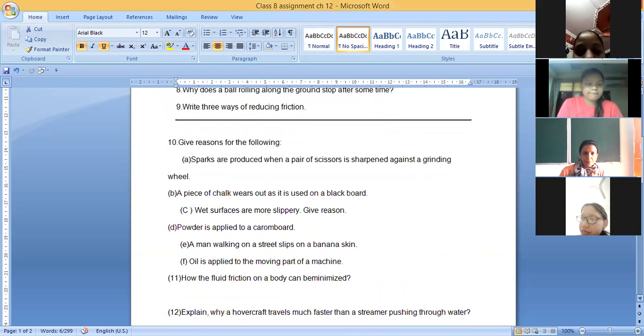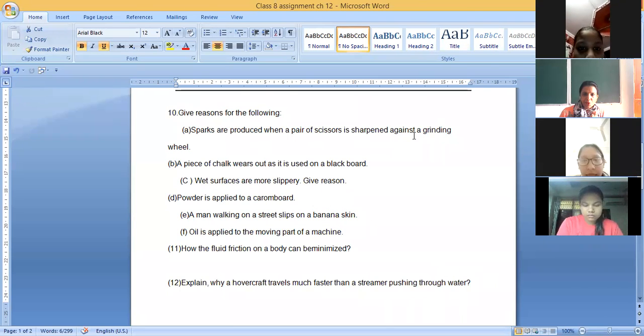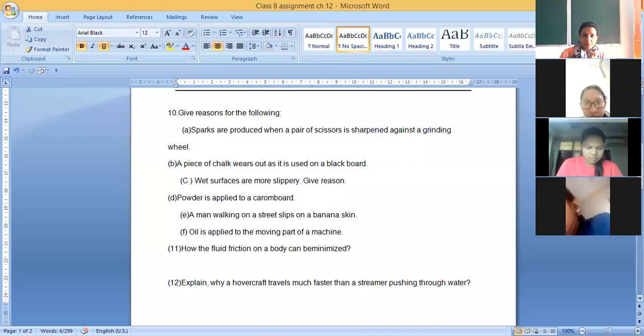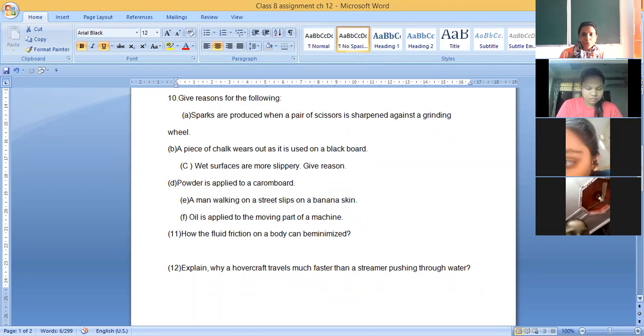Next, question number 10. Give reason for the following. Sparks are produced when a pair of scissors is sharpened against a grinding wheel. So you must have seen when we give a pair of scissors for sharpening, ठीक है, या knife for sharpening, or any of the tools for sharpening, you must have seen that sparks are produced. Have you seen the sparks produced? So what is the reason that sparks are produced? क्या reason है कि spark produce होता है?